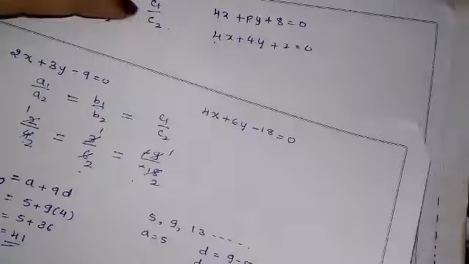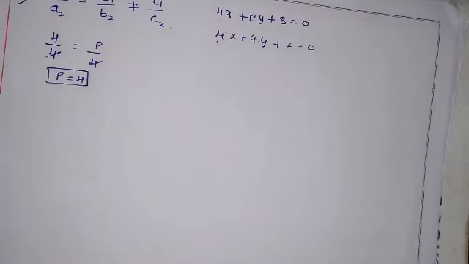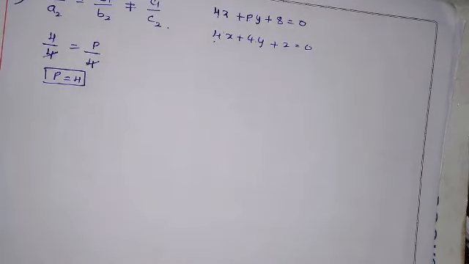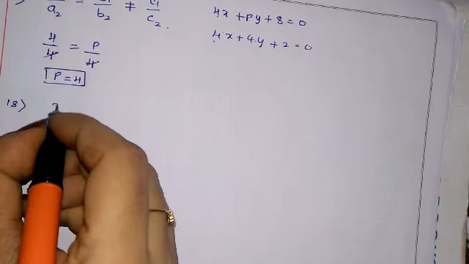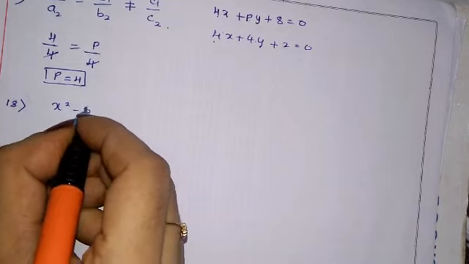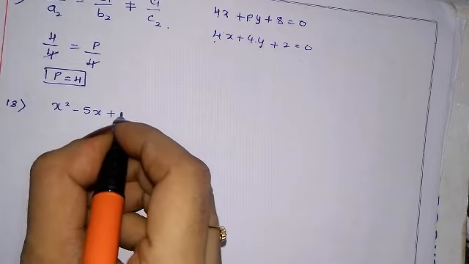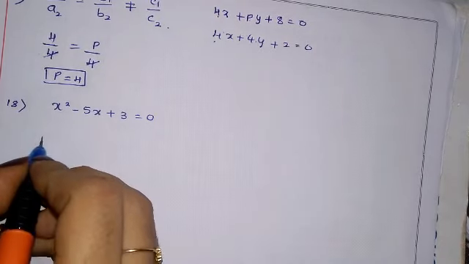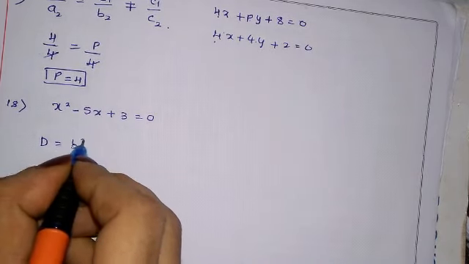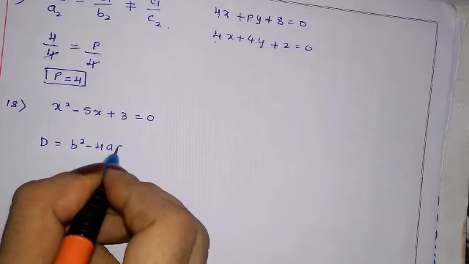We know the discriminant is what? Let us write the equation first. Quadratic equation is x square minus 5x plus 3 equal to 0. This is the quadratic equation. Discriminant D is equal to b square minus 4ac.